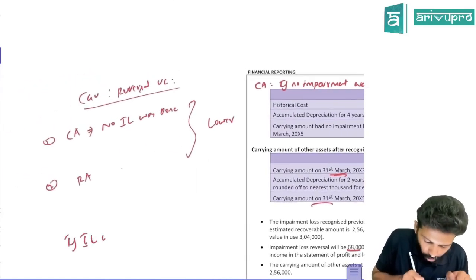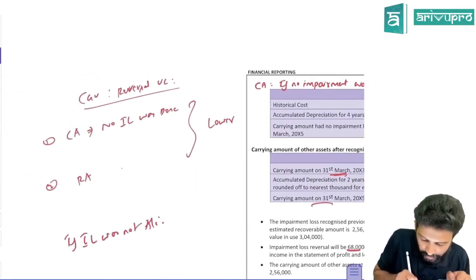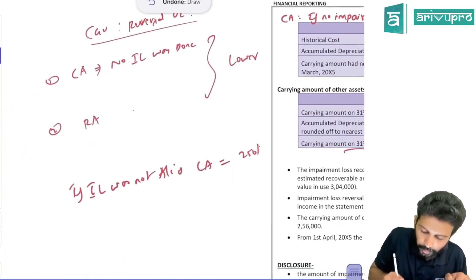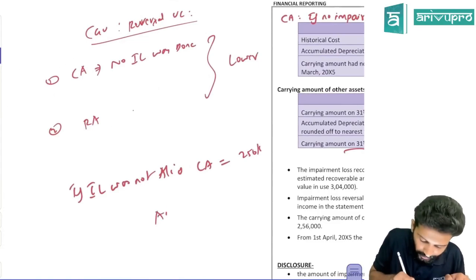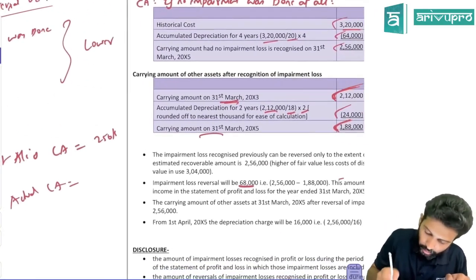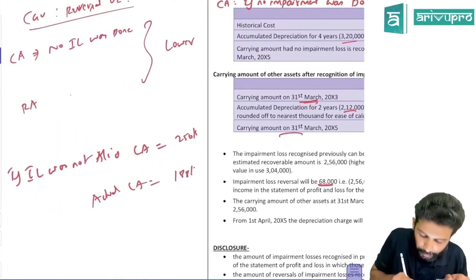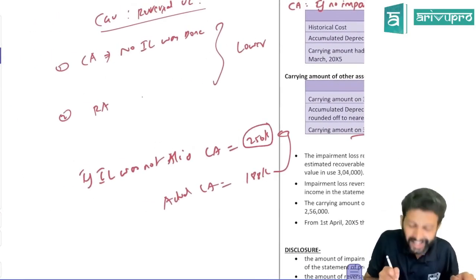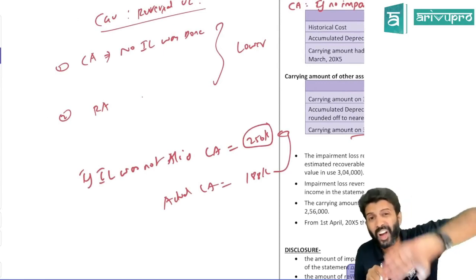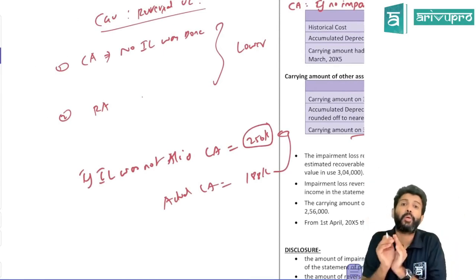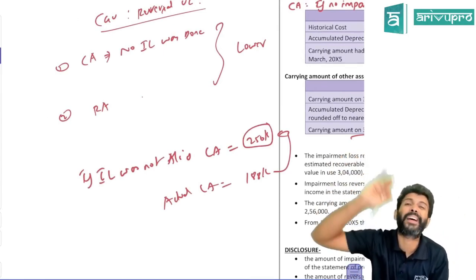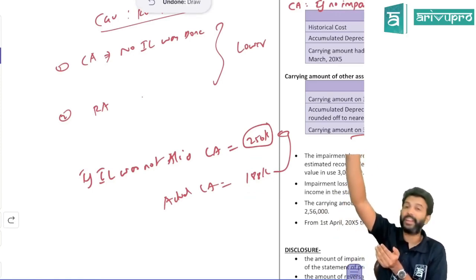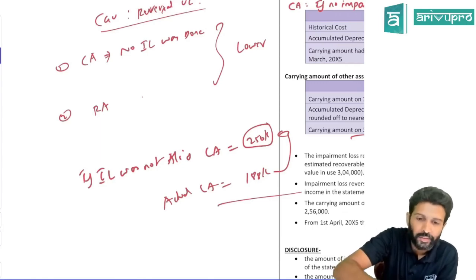If the impairment loss was not accounted for, the carrying amount would have been how much? 256. But have you accounted for impairment loss? Yes. So the actual carrying amount is 1,88,000. That means from 188, you can reverse the impairment loss and at most bring the carrying amount to 256. You cannot take the carrying amount beyond 256 because that is the upper limit. Currently it is at 188, and the maximum you can bring it up to is 256.